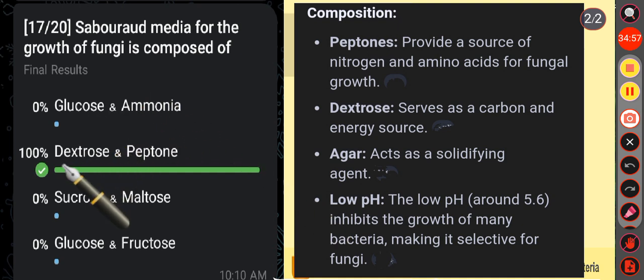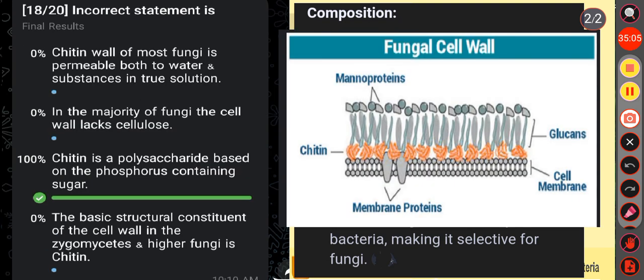Okay, so here the correct answer is option B, that is the Sabouraud media for the growth of fungi is composed of dextrose and peptone. Okay. Then next question, the incorrect statement. Option A, chitin wall of most fungi is permeable both to water and substance in true solution. Yes, it is a correct statement. Then in option B, in the majority of fungi, the cell wall lacks cellulose. It is also a correct statement.